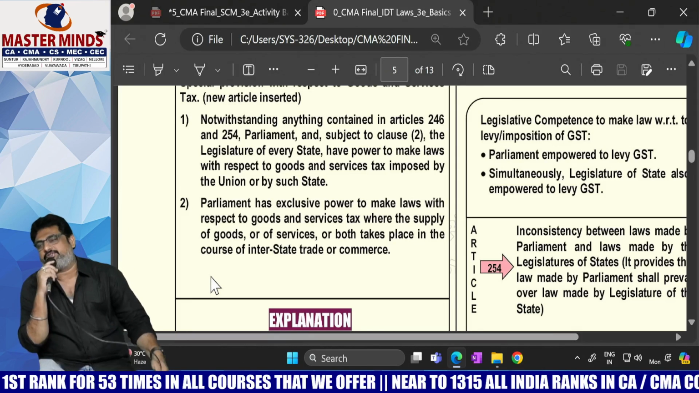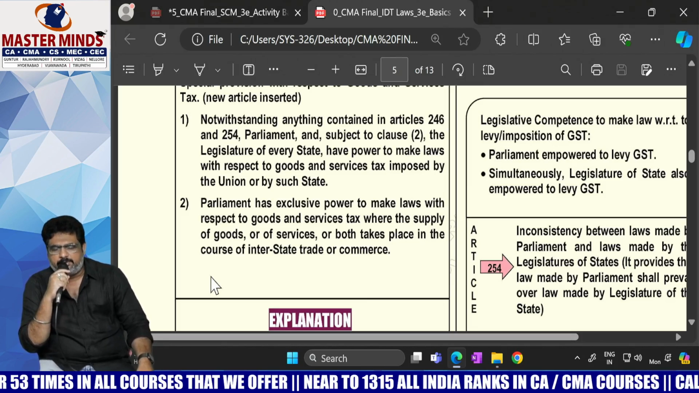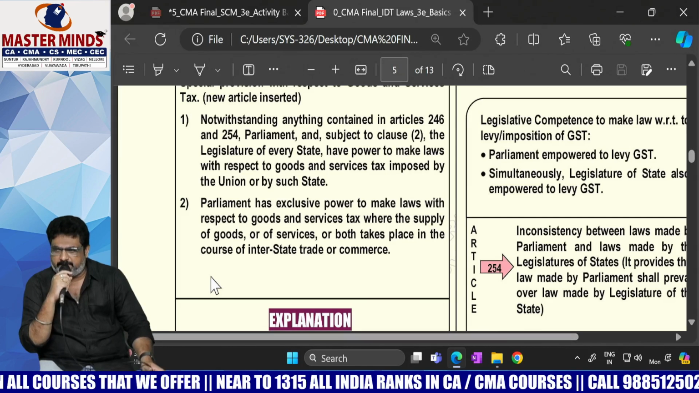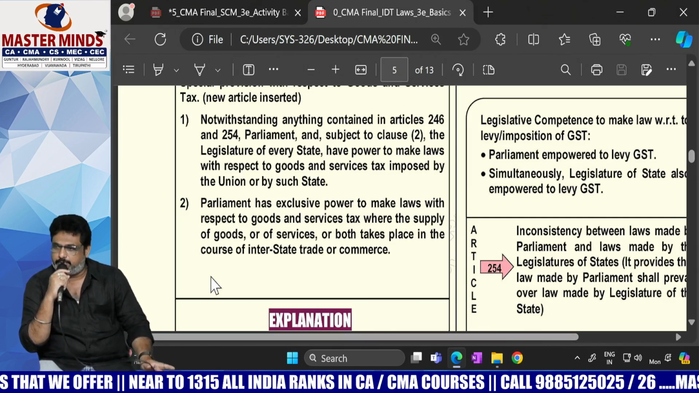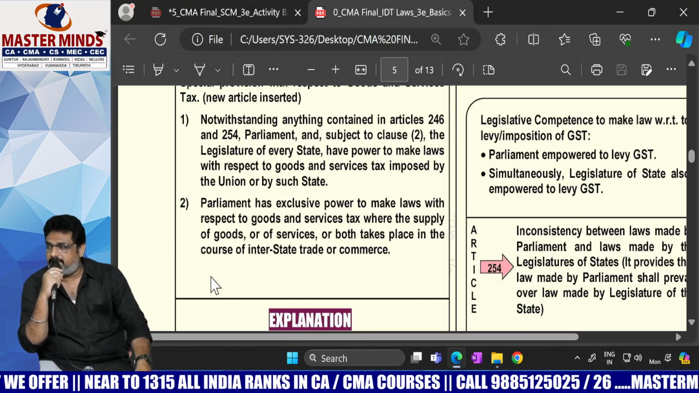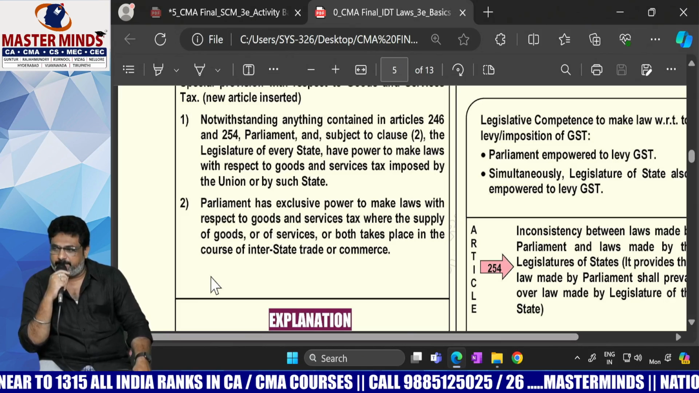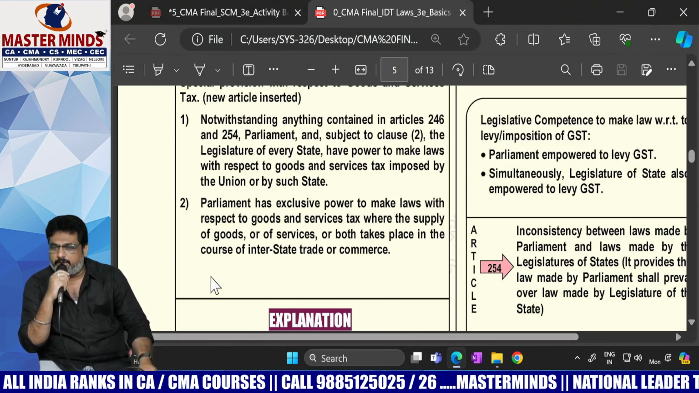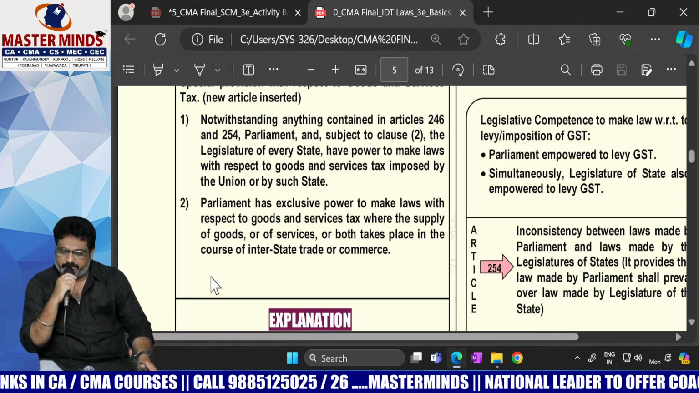Why does 246A have an overriding effect on 246, ma'am? Because Article number 246 at a time will give authority to only one government to levy the tax. But GST needs to be levied by both the governments simultaneously. That's why 246A has an overriding effect on 246.